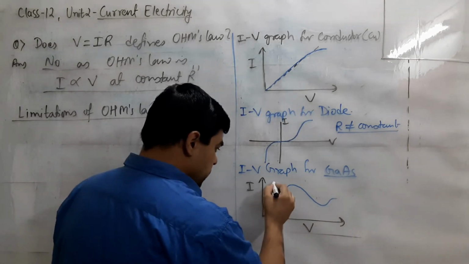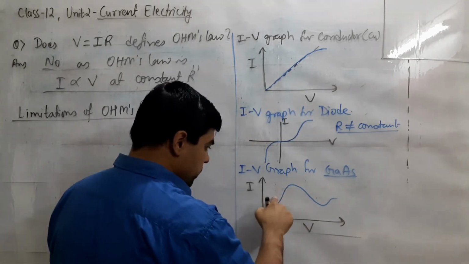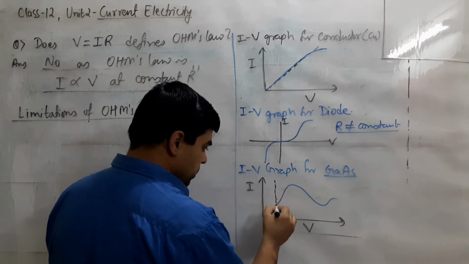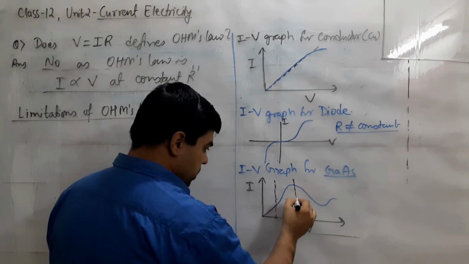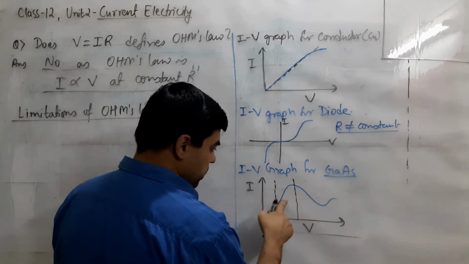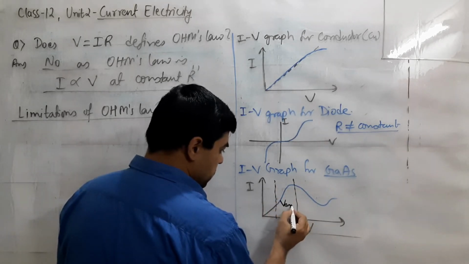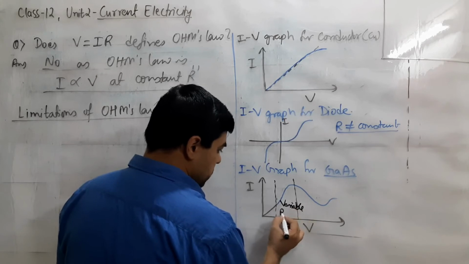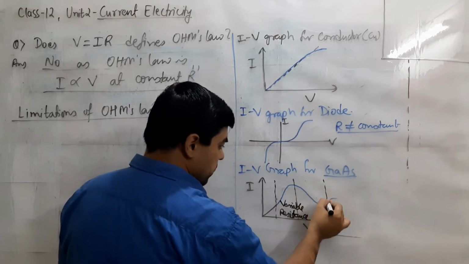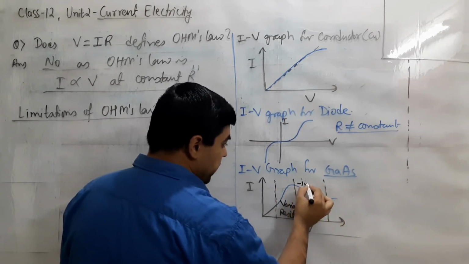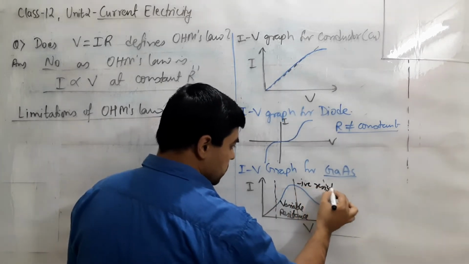Up to this black part Ohm's law is applicable, we can say, but here resistance is not constant. Here resistance is changing, a variable resistance. So again Ohm's law is disturbed, and here it is showing negative resistance.